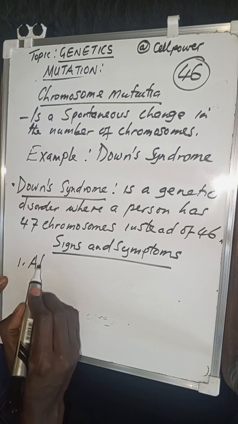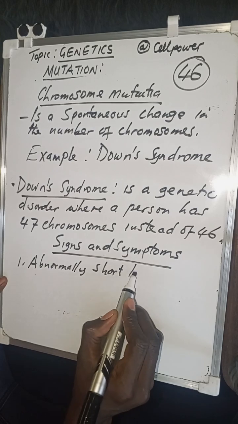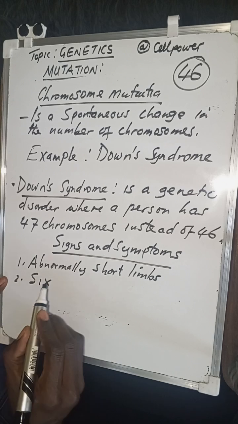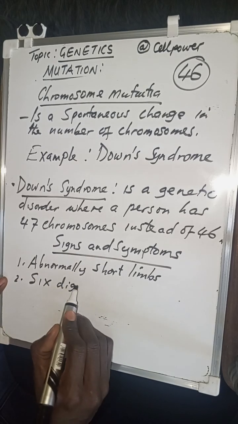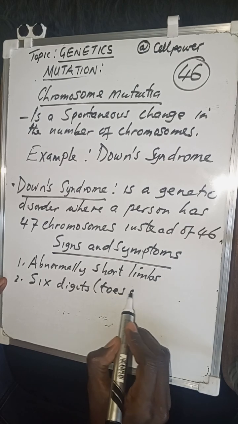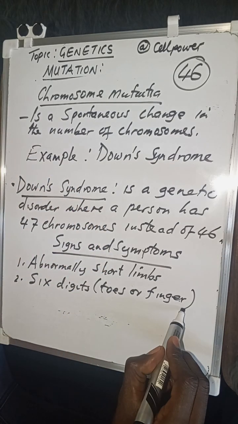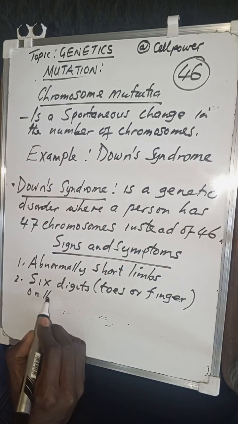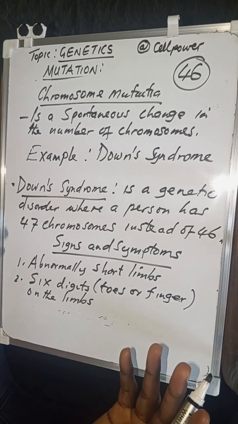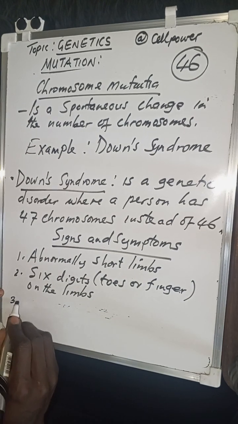One, you are going to find that such a person has abnormally short limbs. So the limbs are going to be very short. Two, they may have 6 digits in terms of toes or fingers. So they might have an extra toe or finger on the limbs. You might find the person having slightly more than the normal 5, maybe 6 digits. That may be an indication of that.